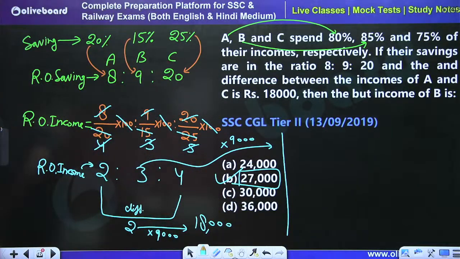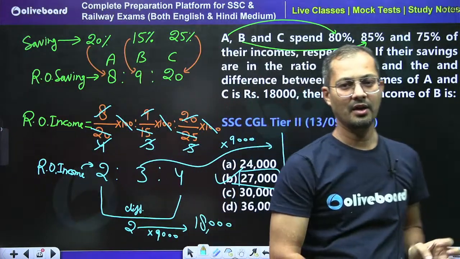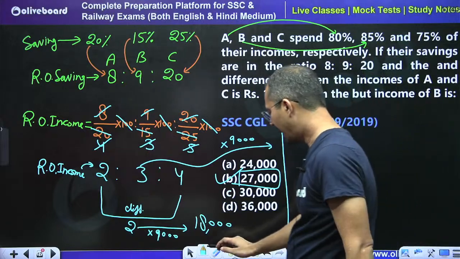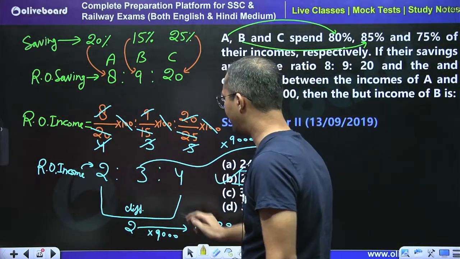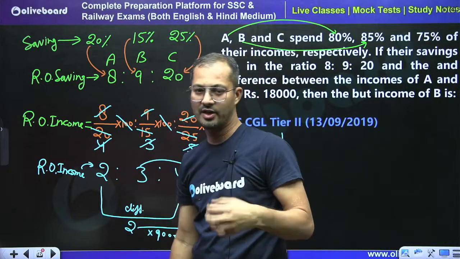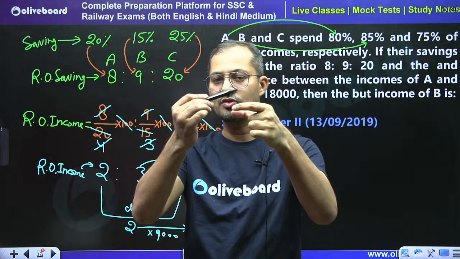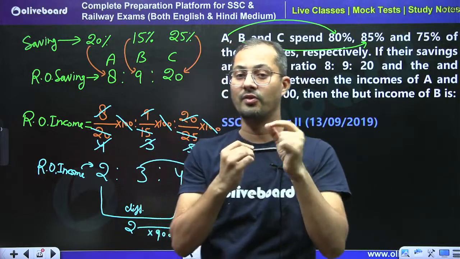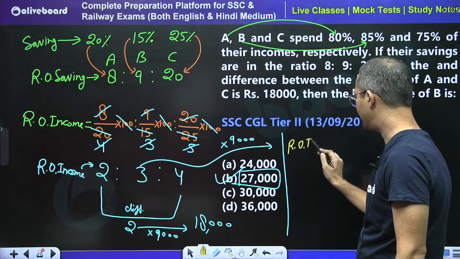So I hope this is very much clear. Now what is the exam approach? See, this is the concept. After practicing, after knowing, we know very well the 100 is got cancelled, right? So what we are doing, we are taking the ratio unit of this saving and we are going to divide it by percentage value, right? So directly we can say that the ratio of income can be calculated.